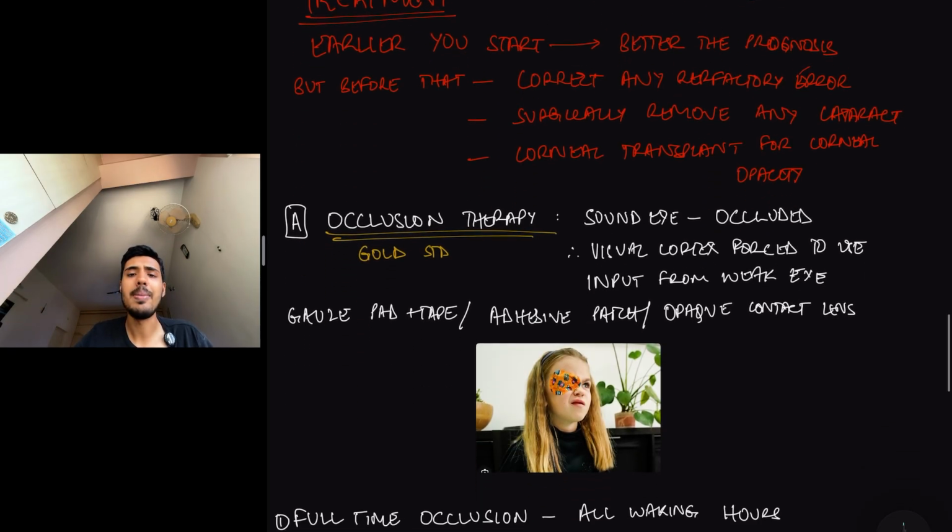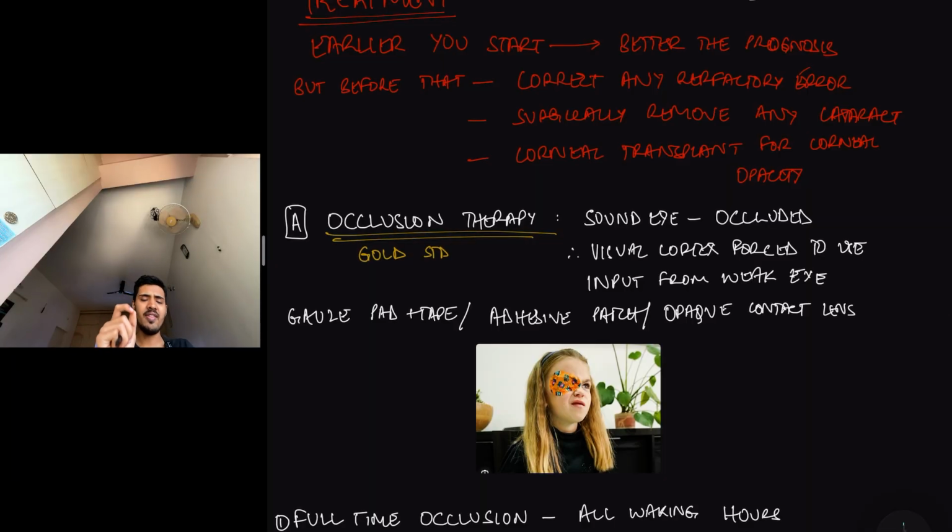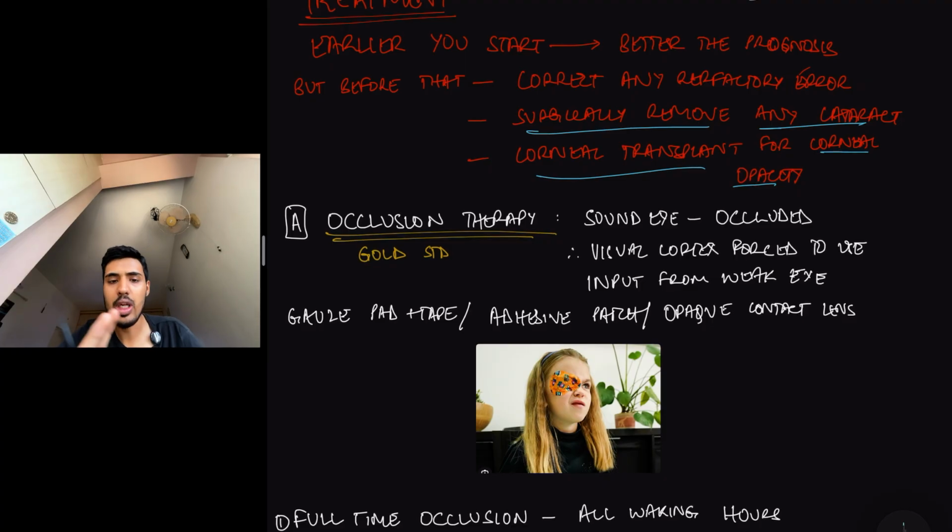Next, coming to the treatment. Now, as I told, it is reversible only if you start treating at an early age. During the critical period, you should detect it and you should start treating immediately. But before that, any correctable cause of amblyopia, you have to correct it. Like if there is any refractive error, you have to correct it. If there is any corneal opacity, you have to surgically remove it. If there is any cataract, you have to surgically remove it. See, corneal transplant for corneal opacity, surgically remove any cataract, etc. That you have to do.